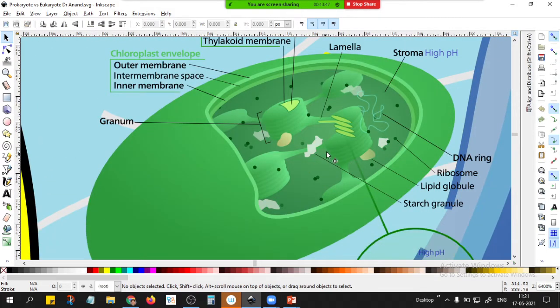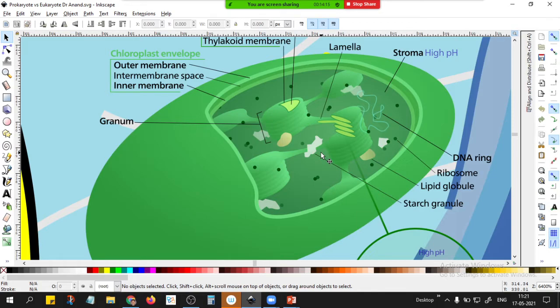You are able to visualize now. There is a chloroplast which has a double membrane, and inside it there are thylakoids, and in them are the chlorophyll pigments. This chlorophyll pigment traps the sunlight, and photosynthesis takes place inside here.